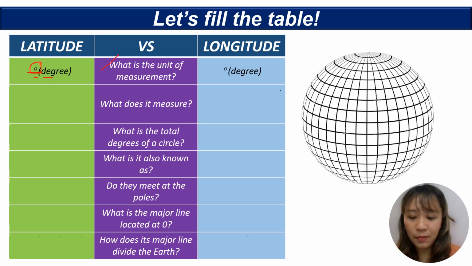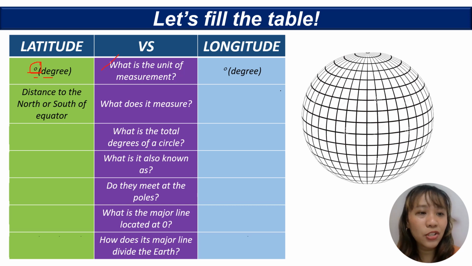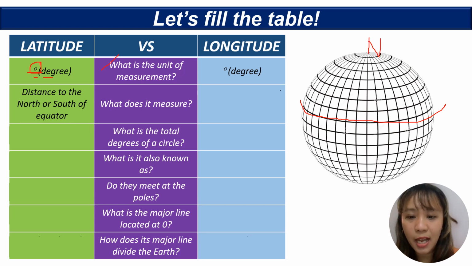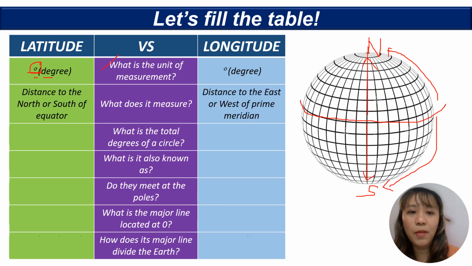Next, what does it measure? The latitude measures the distance to the north or south of the equator. Here is the equator, right? Here is the north, of course, and here is the south. When we say distance to the north, meaning distance going up, like that. Or to the south, going down, like that. Or from here, going here. That's what it means. And for longitude, it measures the distance to the east or west of prime meridian.